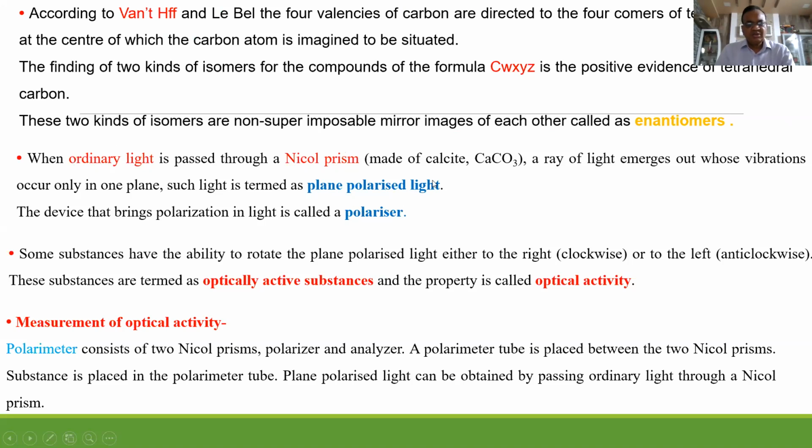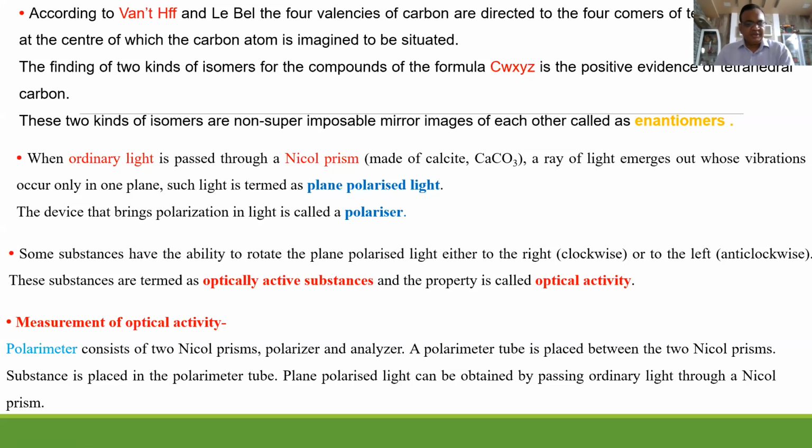What is the characteristic of plane polarized light? It vibrates only in one plane perpendicular to the direction of propagation. The device in which polarization of light occurs is called a polarizer. And what is optical activity? Some substances have the ability to rotate the plane of polarized light either clockwise or anti-clockwise. Such substances are called optically active substances, and this phenomenon is called optical activity.